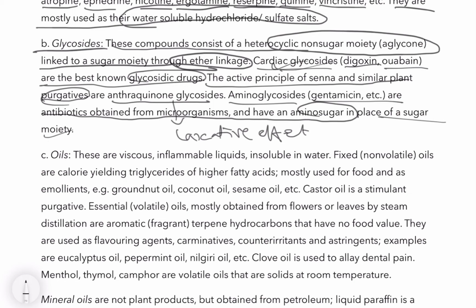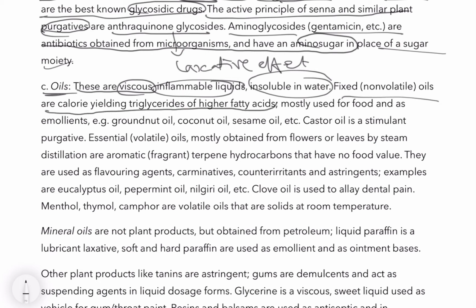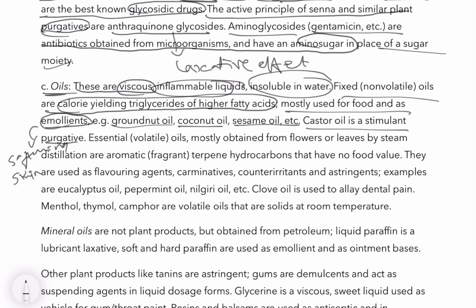Remember the cardiac glycosides. The third one is oils. Fixed oils are viscous, inflammable liquids insoluble in water, and are calorie-yielding triglycerides of higher fatty acids. They are mostly used as food and as emollients, which have a softening or soothing effect on the skin. Examples: groundnut oil, coconut oil, sesame oil, and castor oil, which is a stimulant purgative.